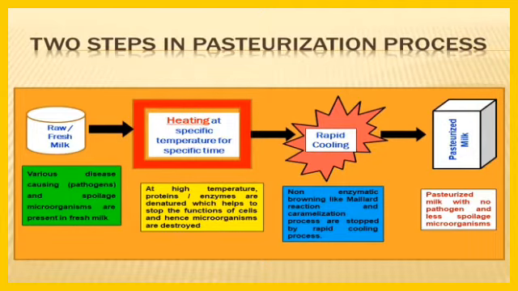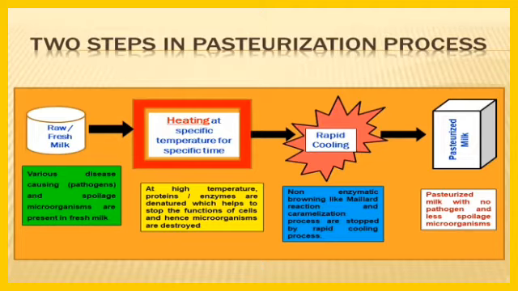When you heat it at a specific temperature for a specific time, then comes rapid cooling, and then the pasteurization result. This is a two-step process.